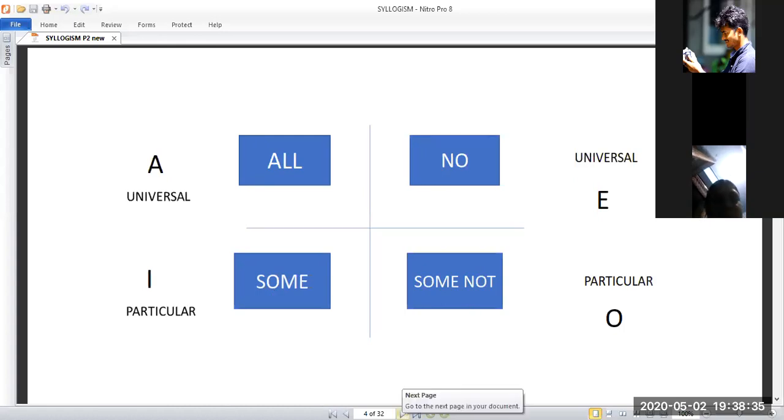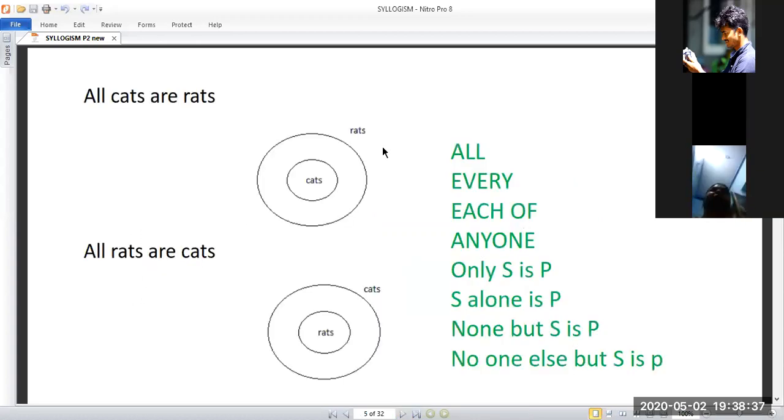So let me move to the next slide. Yesterday we saw how to draw a Venn diagram for all cats are rats. I have drawn a similar one today: all cats are rats. Is that fine? We drew the similar diagram yesterday. These are the keywords. Usually there are some hidden keywords in syllogism. In the exam, they won't ask like all cats are rats.